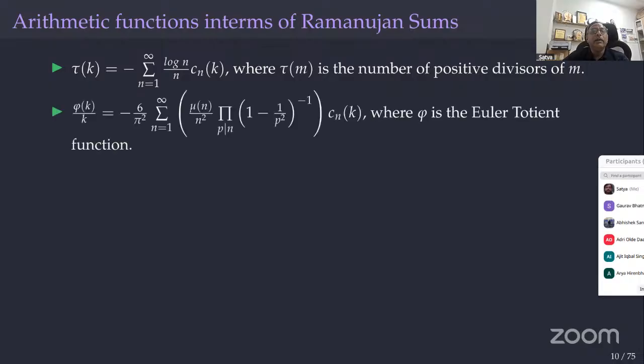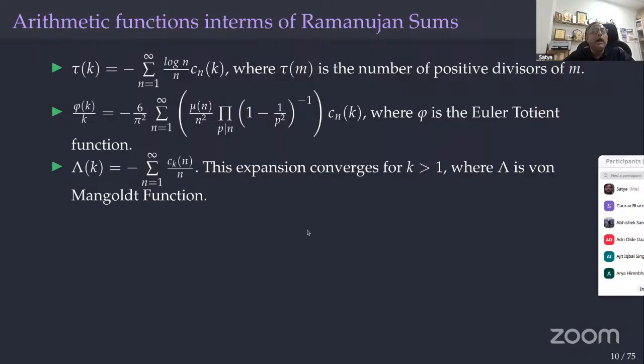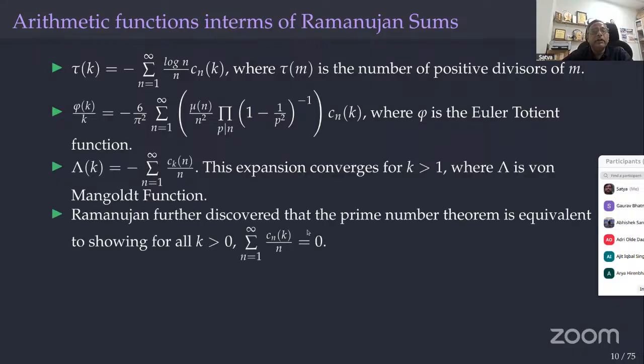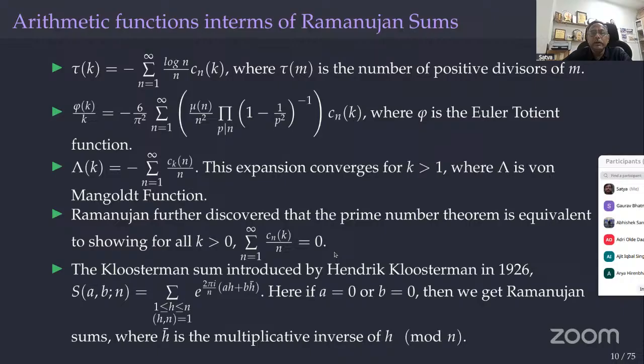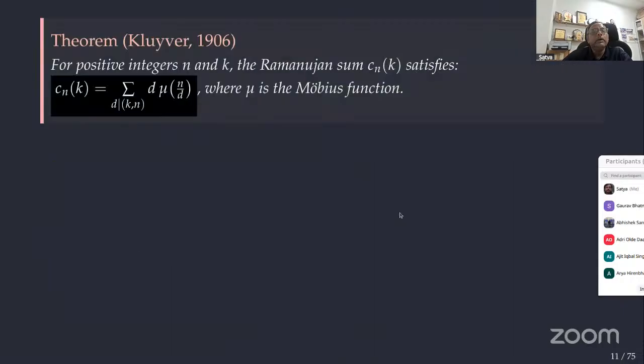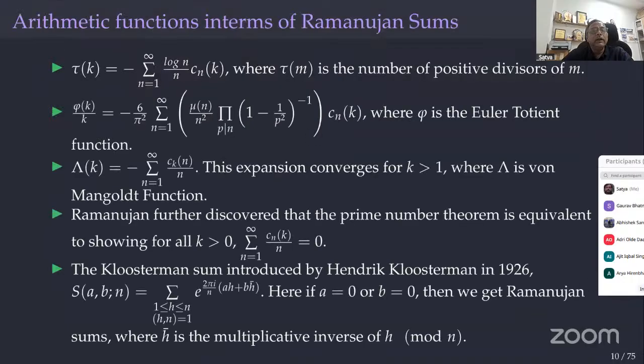The Euler phi function has a Ramanujan series expansion, meaning we get Ramanujan coefficients, right here. And the Mangoldt function and many other things. In fact, Ramanujan further discovered that the prime number theorem is also equivalent to a statement in terms of Ramanujan sums. There is also the Kloosterman sum, which actually came from the Ramanujan sum.